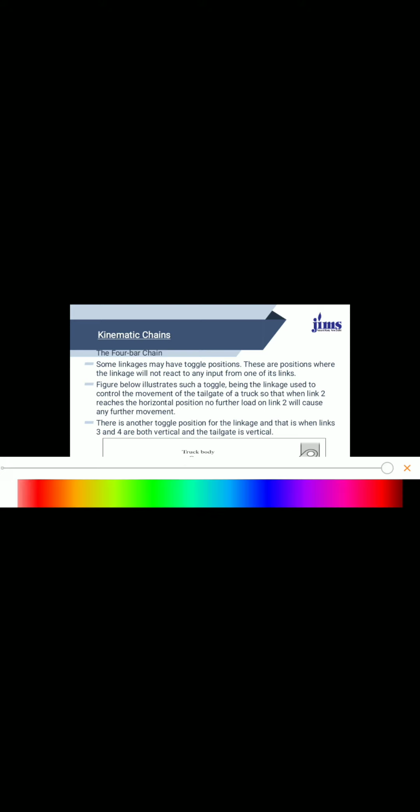The figure below illustrates such a toggle linkage used to control the movement of the tailgate of a truck, so that when link 2 reaches a horizontal position, no further load on link 2 will cause any further movement.